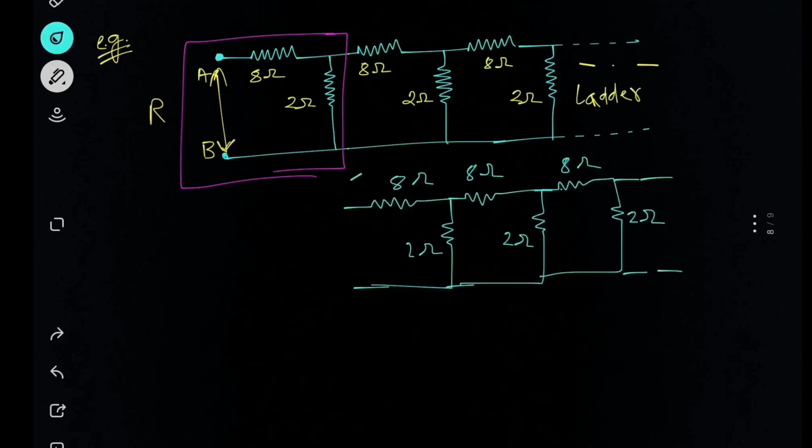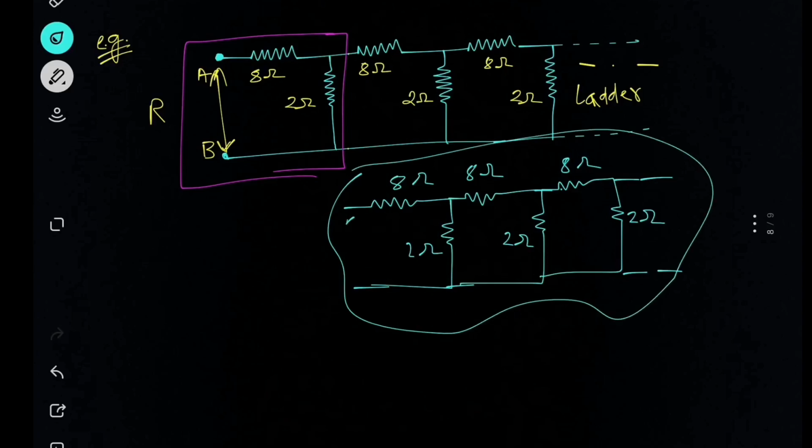From the diagram, the equivalent resistance between these 2 points was R. So for this remaining part also we can write the resistance across these 2 points should be R.